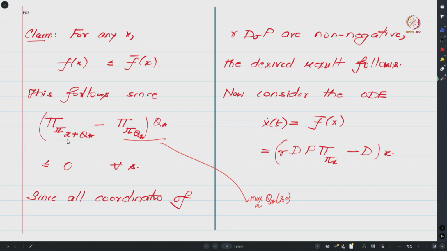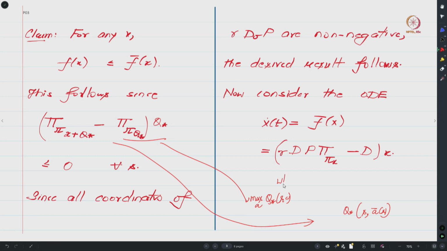In other words, if I look at the sth coordinate of this expression, it will be q star of S, and instead of now being the action that maximizes q star, it will be some action, let us call it A bar of S, where A bar of S is basically the argmax. Let me just see if I can move this to the left so that I have some space.